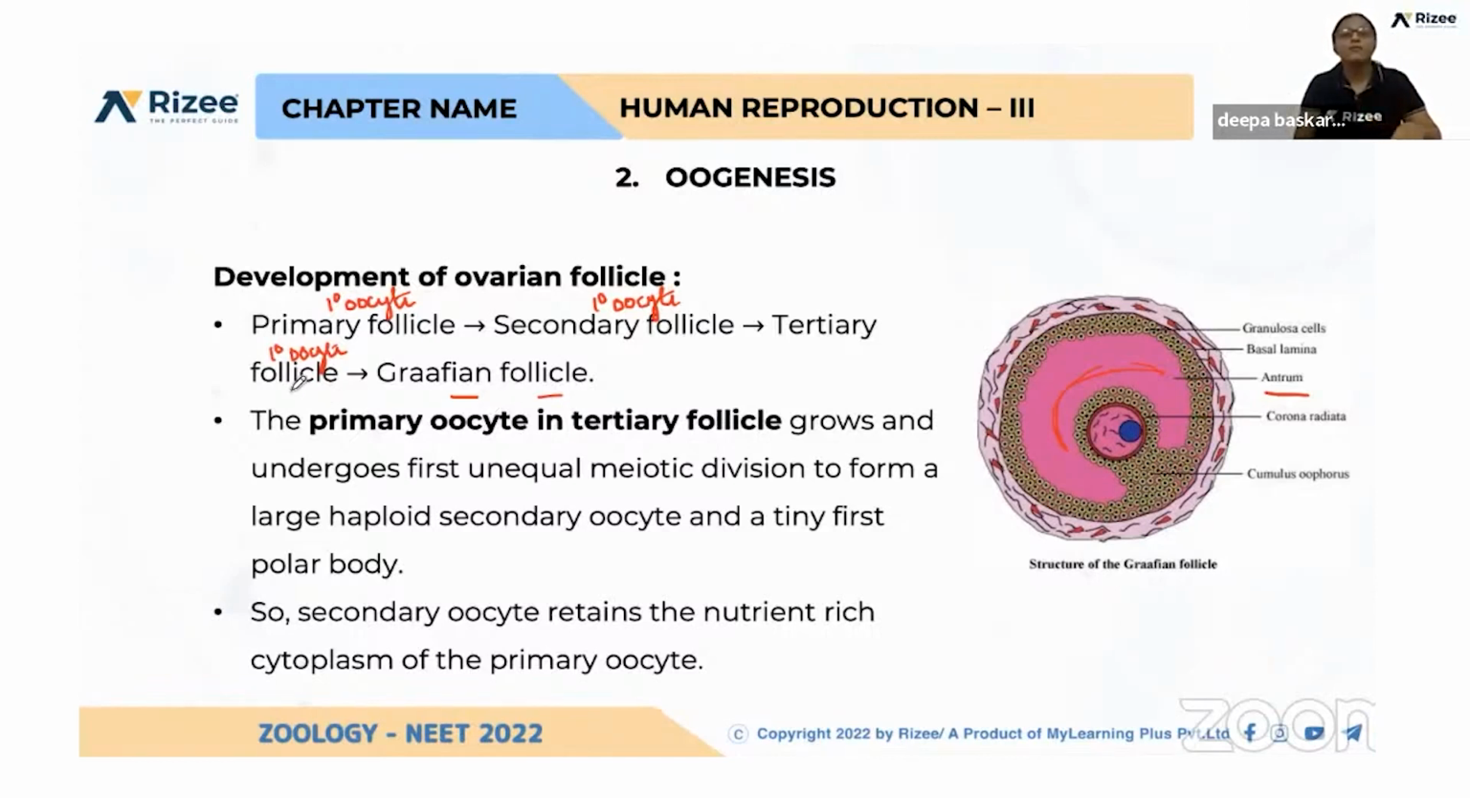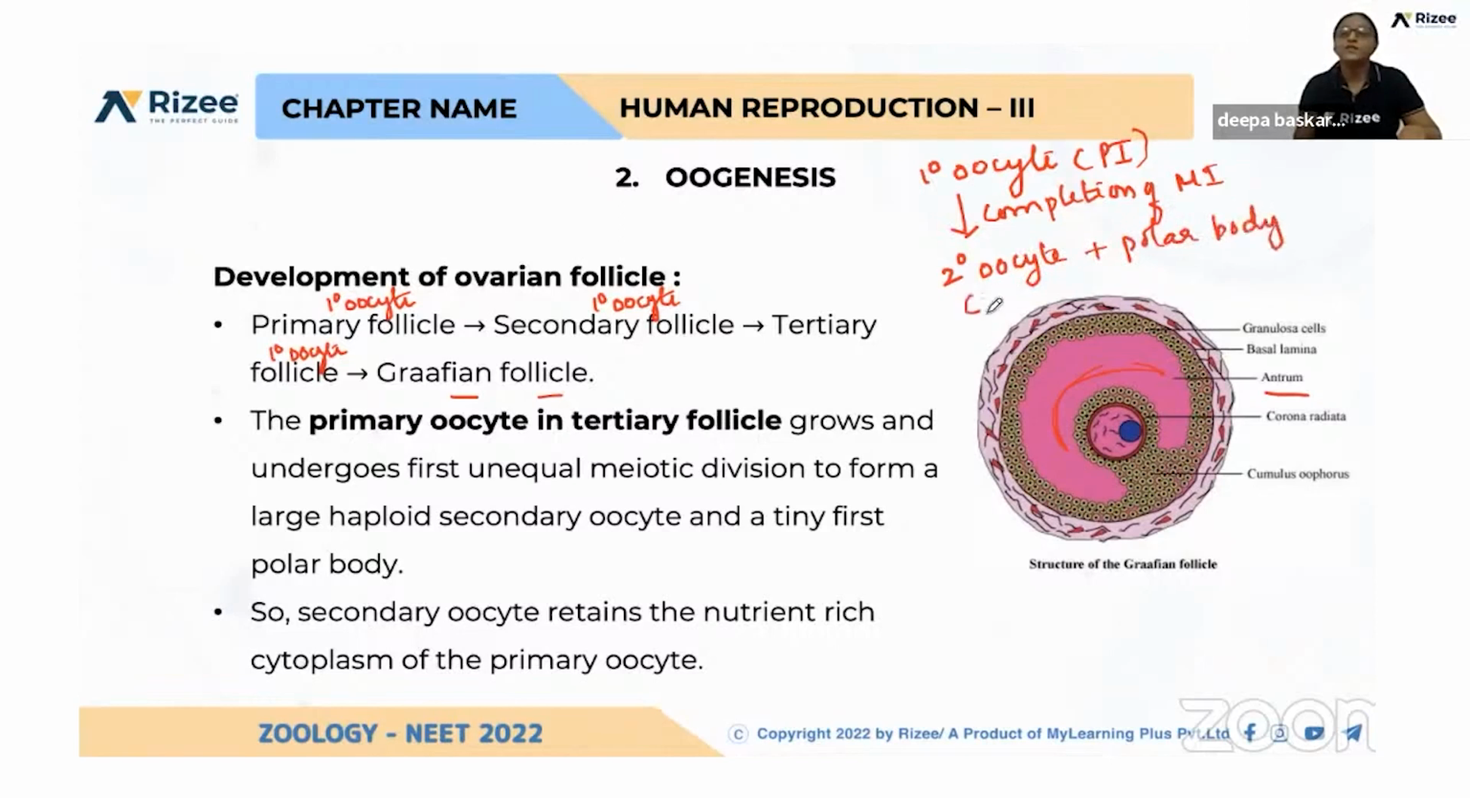So the meiosis from here, the primary oocyte, which was arrested in prophase 1, completes. Completion of meiosis 1 is happening. That leads to the production of a secondary oocyte plus a polar body. So here, what is the nature of the secondary oocyte? Haploid in nature. Okay, so this secondary oocyte is present in the Graafian follicle.